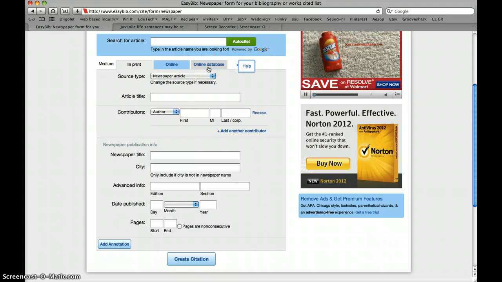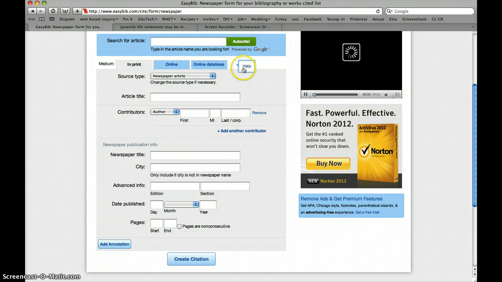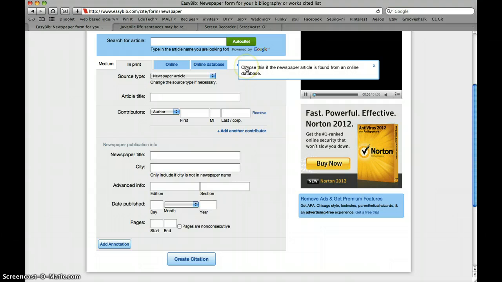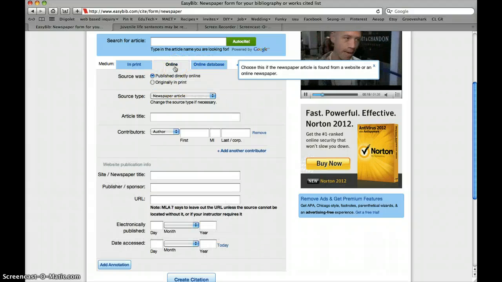Now, if you're confused about what they're asking for in terms of online and online database, they have this great assistance with help. You can click on that and then scroll over to see what the difference is. In online, it says, choose this if the newspaper article is found from a website or an online newspaper. Okay, then what's an online database? It says, choose this if the newspaper article is found from an online database. So I just found it online, so we're going to use this.